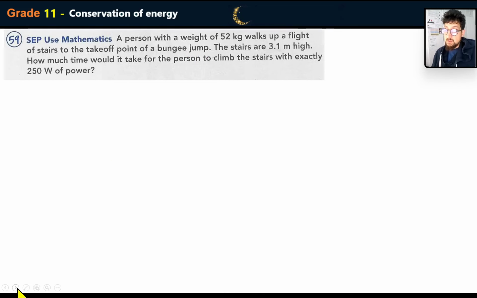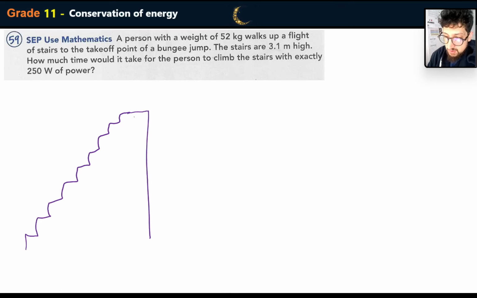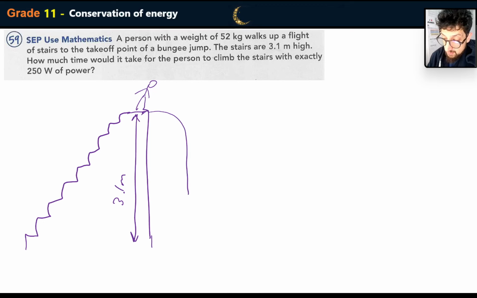Okay, a person with a weight of 52 kilograms walks up a flight of stairs to a takeoff point of a bungee jump. Okay, so here we go. We've got stairs all the way going to a bungee jump platform, which is 3.1 meters high. Okay, and they are over here and they're looking over and they're about to jump. I've actually done this, by the way. I've done a bungee jump. Very scary, but fun. Okay, and so they're going to jump.